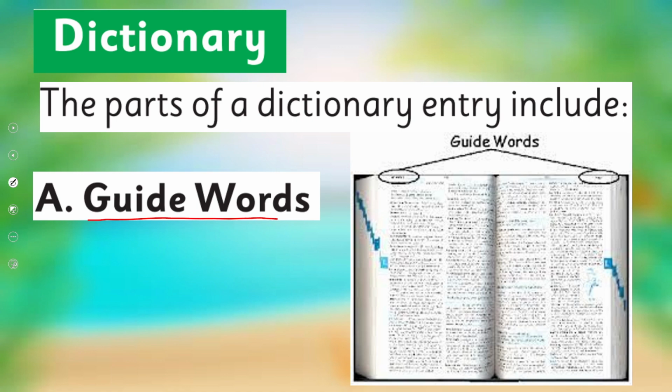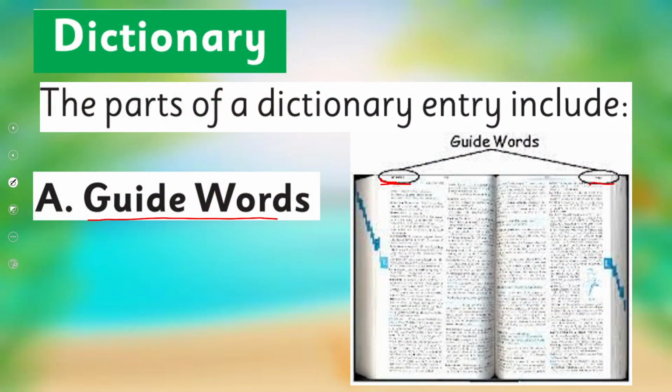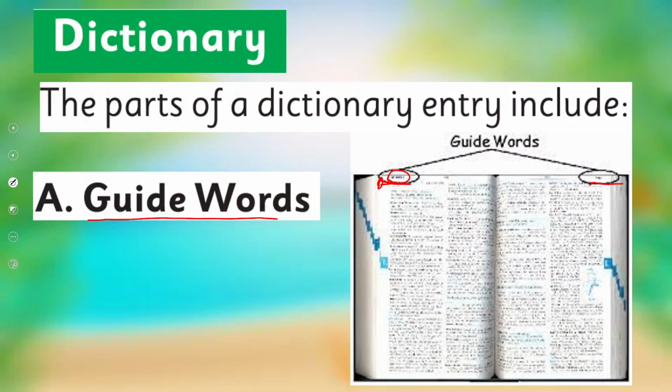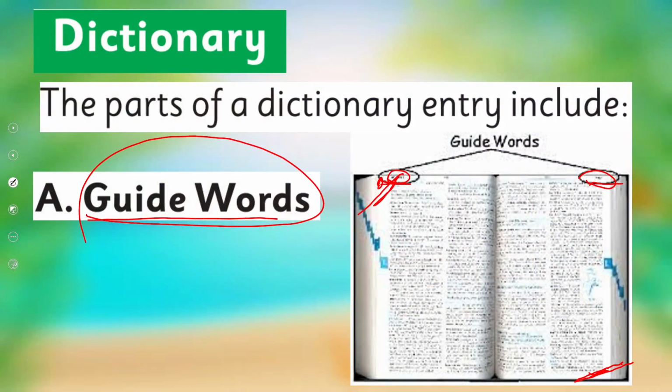So guide word is basically, beta, whenever you open a dictionary, it tells you a word is written here and a word is written here. What does it mean? It means this page is starting with this word and ending on this word, right? So this range of words is mentioned by a guide word, right?